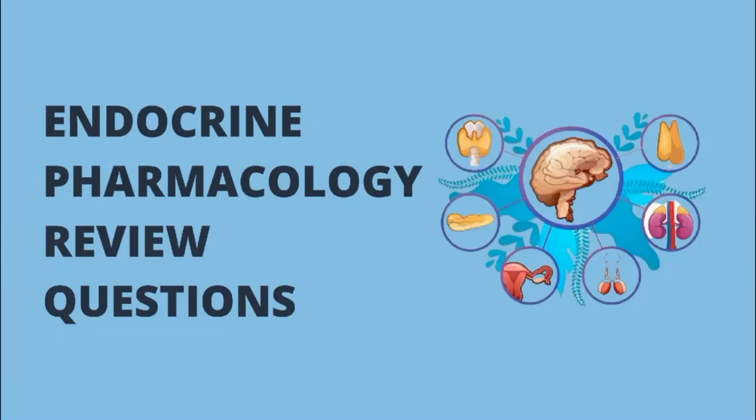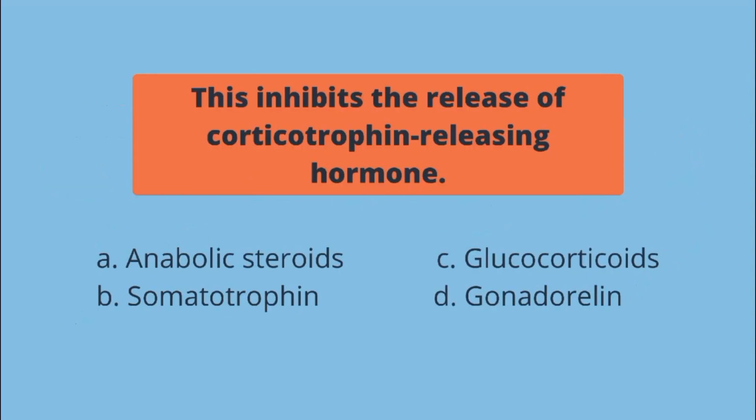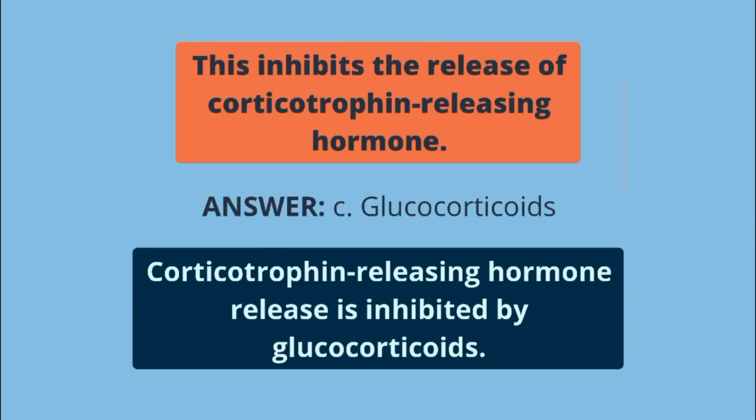Endocrine Pharmacology Review Questions. This inhibits the release of corticotropin-releasing hormone. A. Anabolic steroids, B. Somatotropin, C. Glucocorticoids, D. Gonadorolin. The answer is glucocorticoids. Corticotropin-releasing hormone release is inhibited by glucocorticoids.